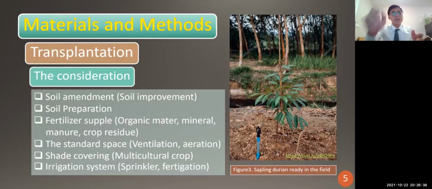For shade covering, we can do multicropping by growing bananas. You can imagine we can grow a banana row next to the durians, which provides financial income and provides canopy for young durian to survive and grow, protecting it from high temperatures and heat from the sun. For the irrigation system, we supply water using a sprinkler with fertigation.